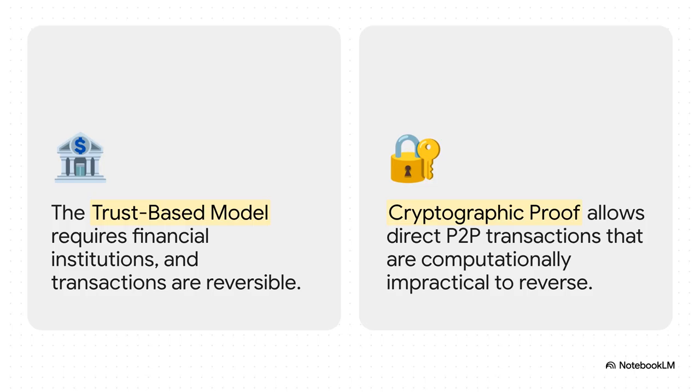You're going through a trusted third party, like a bank. This means you need those big financial institutions, and that adds costs. But more importantly, those transactions can be reversed. A bank can step in, mediate a dispute, and just yank the payment back. This need for trust trickles down everywhere, making merchants wary of their own customers and forcing everyone to just accept a certain amount of fraud as a cost of doing business.